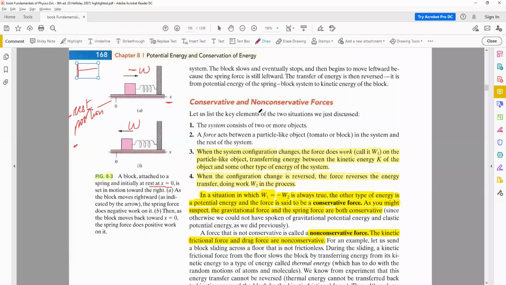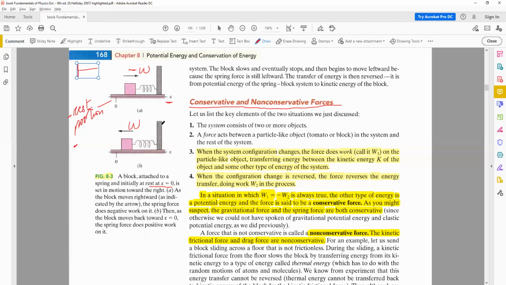Now, looking at these examples, we have the concept of conservative and non-conservative forces. We have studied the example of the tomato, or it can be an apple, or a ball, whatever. That's the gravitational case. And then we have studied the spring mass system.